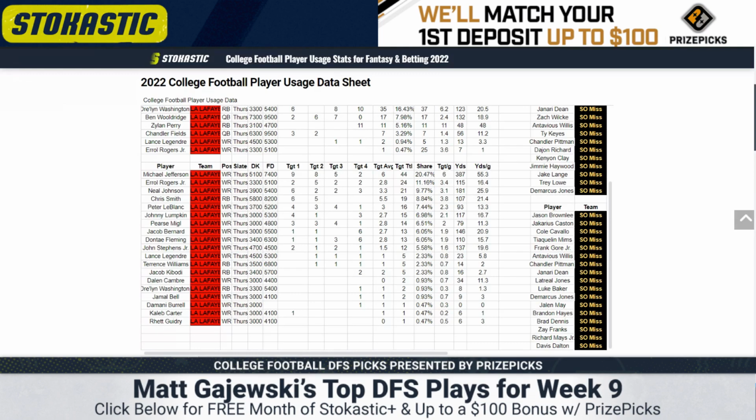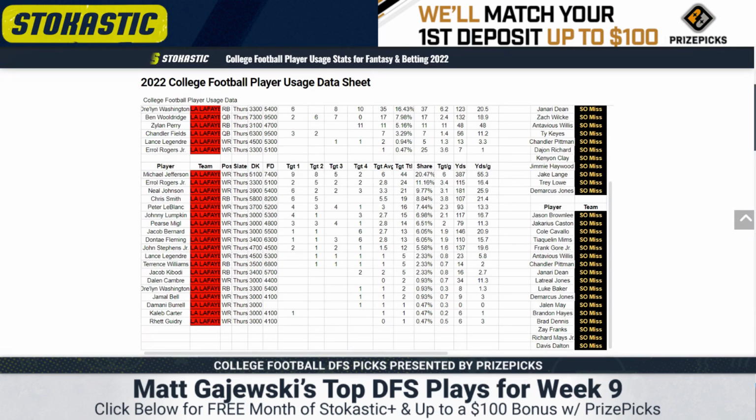So the number 2 in the year, Errol Rogers, he had been involved in about 45% of the routes till their bye, and since then he's been below 25% in the last 2. So he's tough to get to. Targets have also dropped. Neil Johnson, their tight end, has seen his routes pretty consistent, 49% for him. Peter LeBlanc has received more and more routes recently, and that actually coincides with some productivity. Only 1 target in their last game is a concern, and he's a bit more expensive than some of these min-price guys we're going to talk about. I still think he's fine.